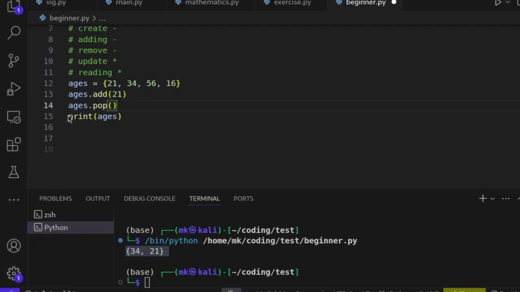Do you understand? So now we learn about pop, and then discard, remove, and now what else do we need? We learn how to create, how to add, and how to remove. Try to update.